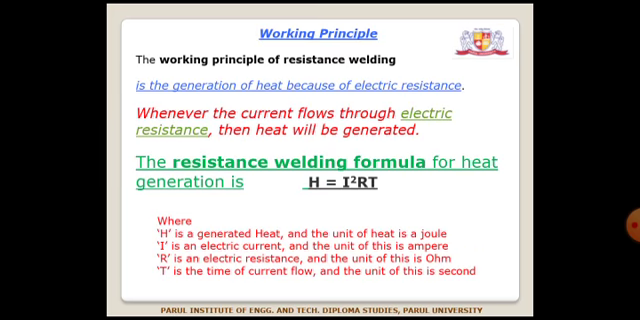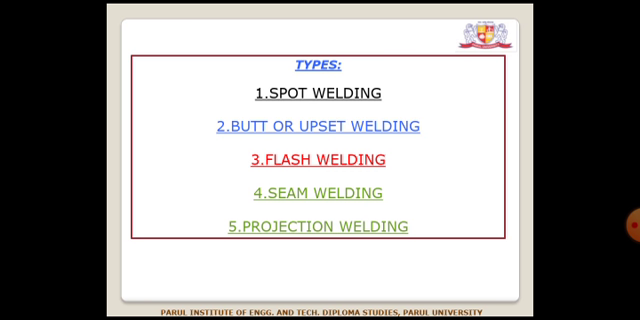The working principle of resistance welding is the generation of heat because of the electric resistance. Whenever the current flows through the electric resistance, heat will be generated. The basic equation for this is H = I²RT, where H is the heat in joules, I is the electric current in amperes, R is the electric resistance in ohms, and T is the time of current flow in seconds. So the basic formula is H = I²RT.